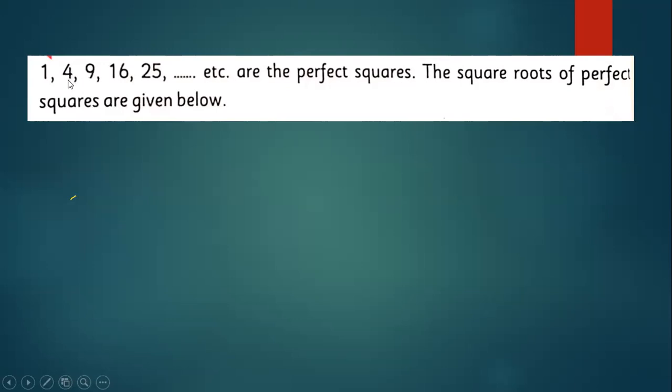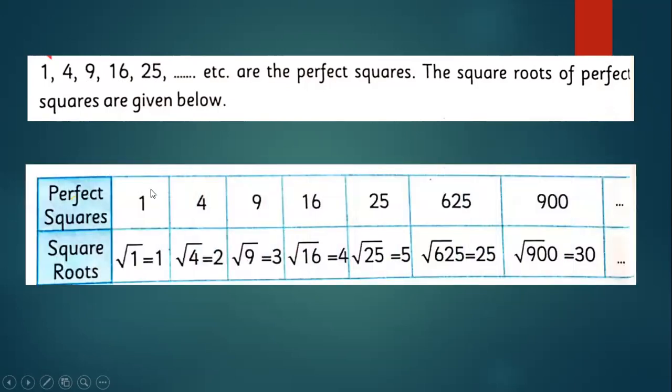For example, the square root of 4 is 2, of 9 is 3, of 16 is 4, of 25 is 5. The same is the case here. The square root of 1 is 1, of 4 is 2, of 9 is 3, and so on. The square root of 625 is 25, and of 900 is 30.